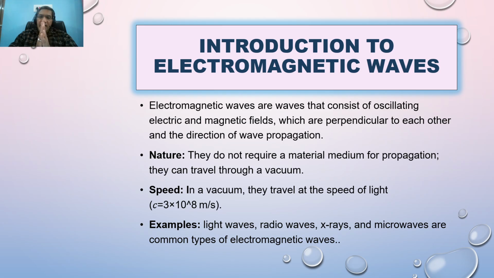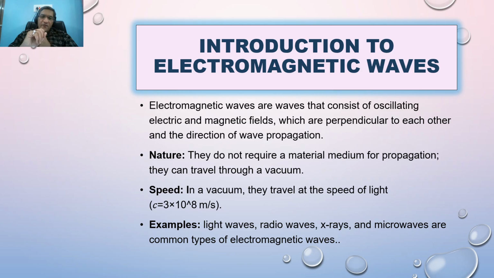The second point is that the electric field and magnetic field are in the same phase. Besides being perpendicular, or 90 degrees to each other in direction, they are in the same phase. There is no phase angle between them. So these are the three important points for the formation of electromagnetic wave.